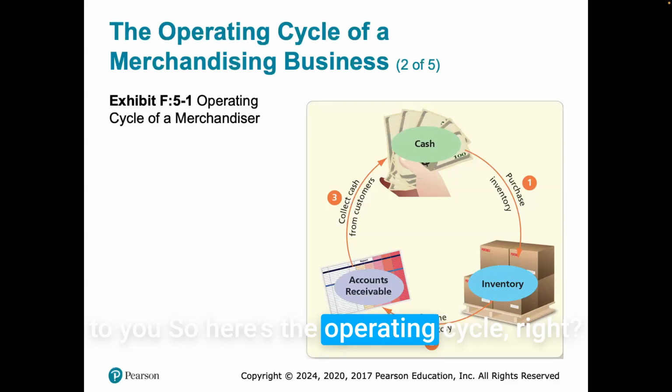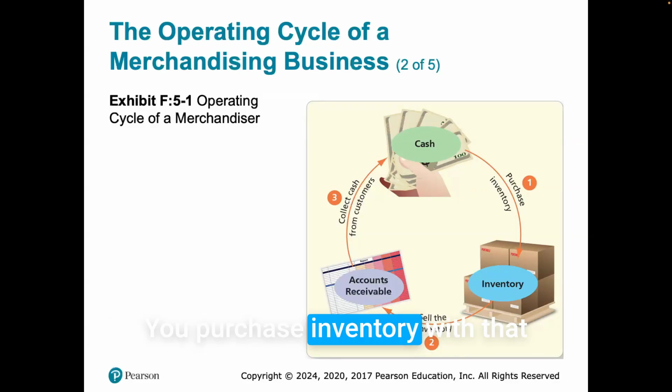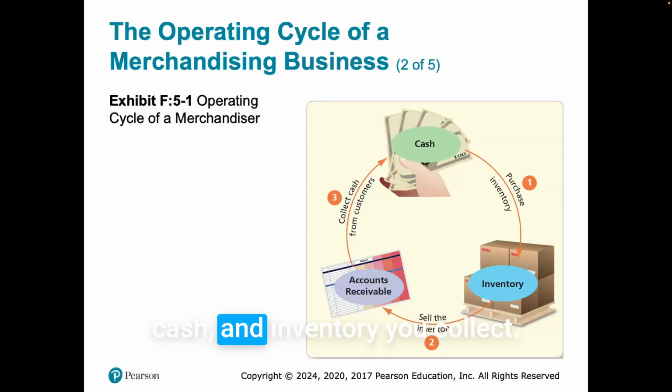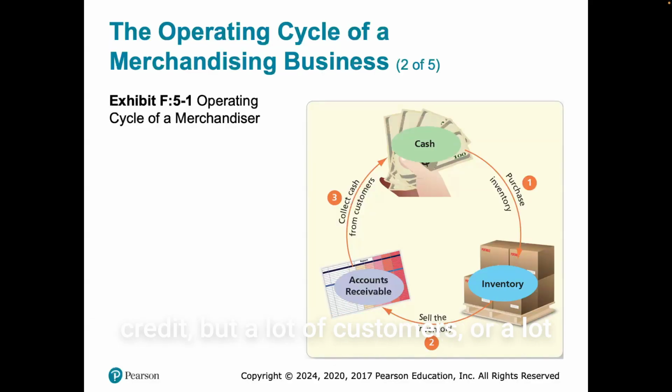So here's the operating cycle, right? First, we have cash, you purchase inventory with that cash, cash goes out, you sell the inventory for accounts receivable, or you can receive cash. Doesn't mean that you always sell on credit, but a lot of merchandisers do sell on credit. A lot of retailers don't, right? Or they do create their own credit accounts or they don't.